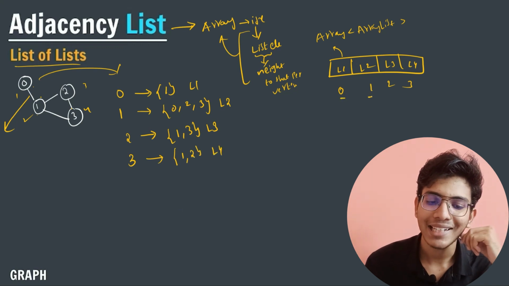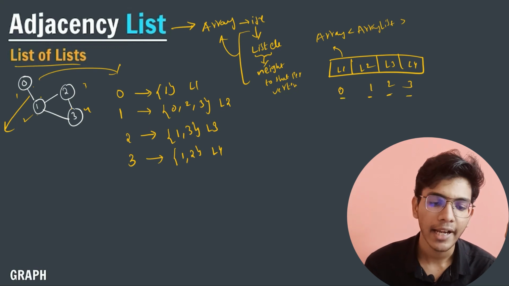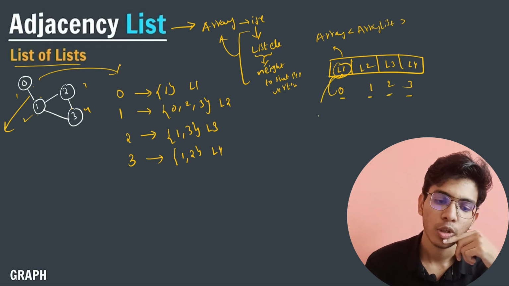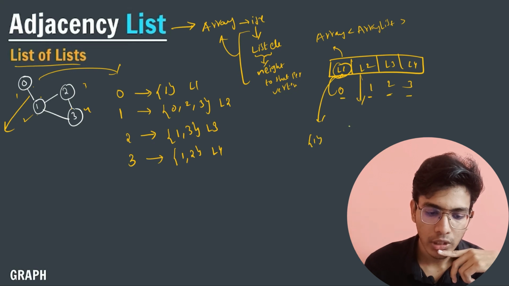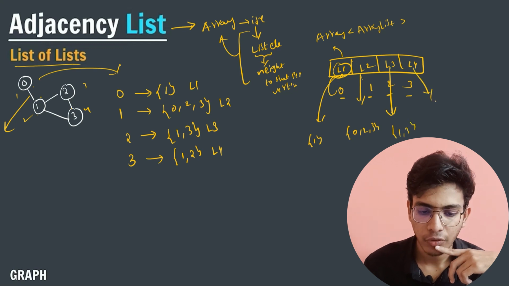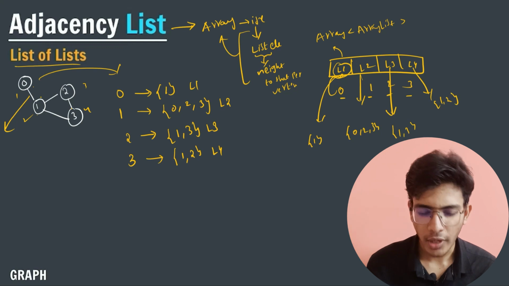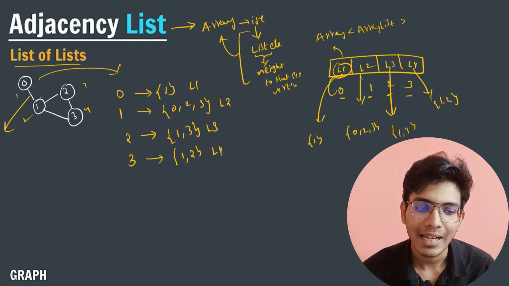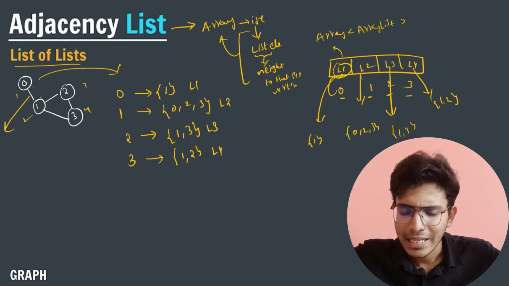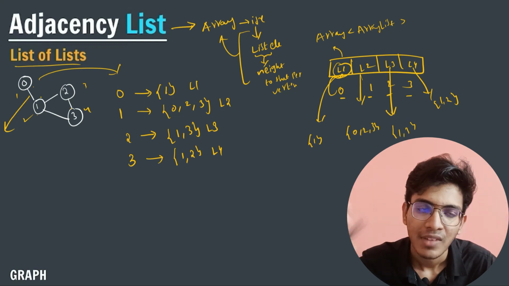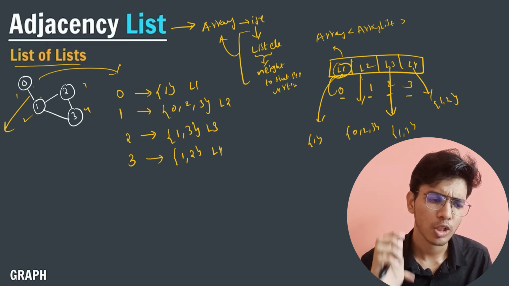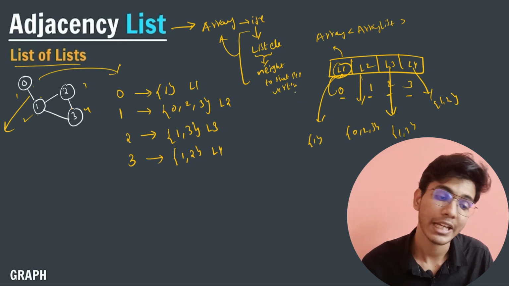So here these indexes represent different vertices, and at each vertex index I will store a different list. List 1 will store 1, list 2 will store 0 2 3, list 3 will store 1 3, and list 4 will store 1 2. This is how I will represent my adjacency list. That is, adjacency list is nothing but list of list. For a given array, in the indexes I am storing different lists.